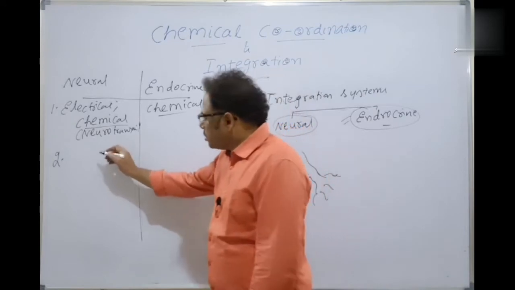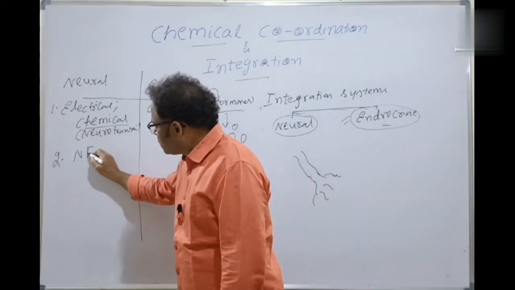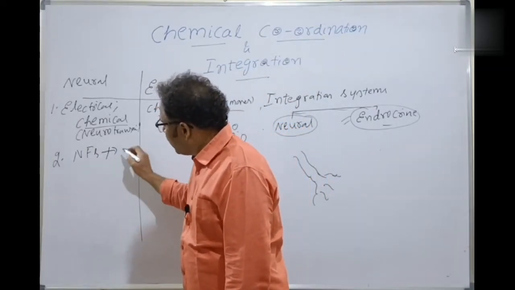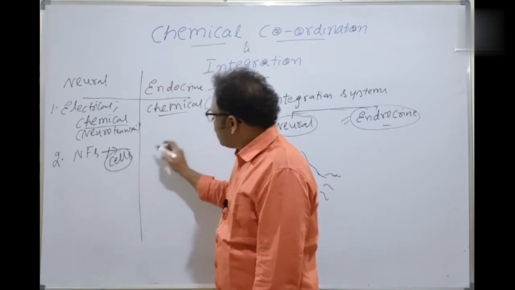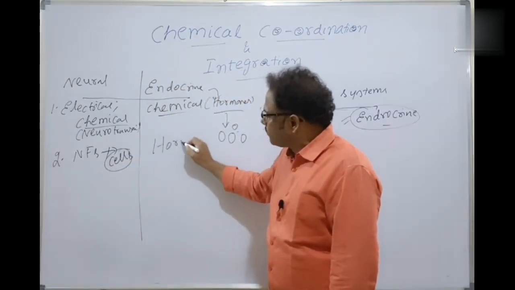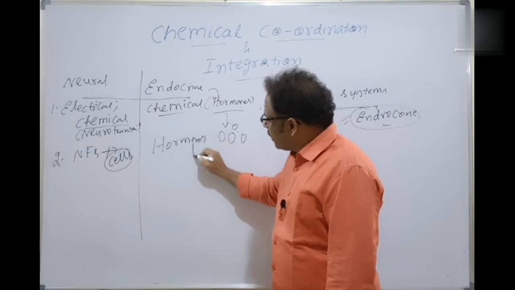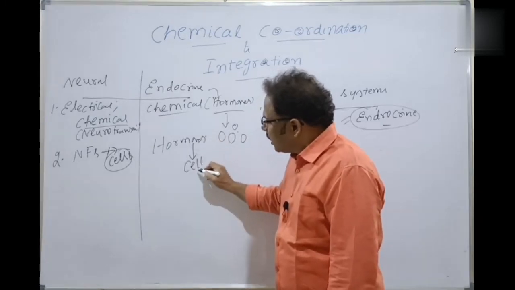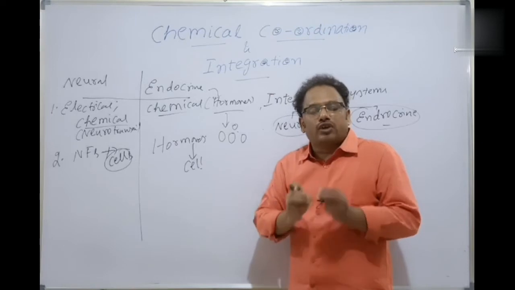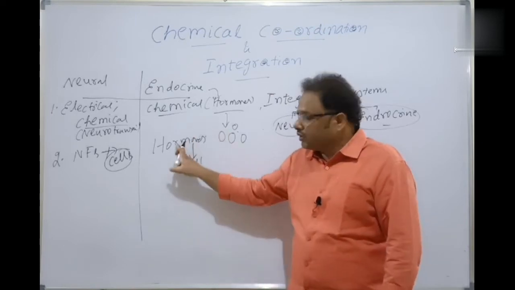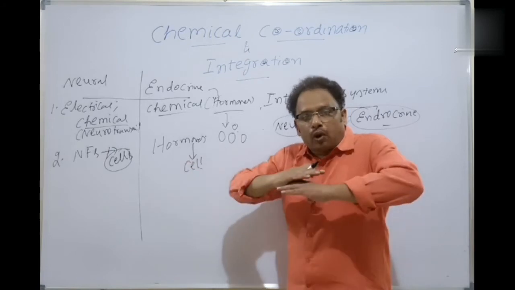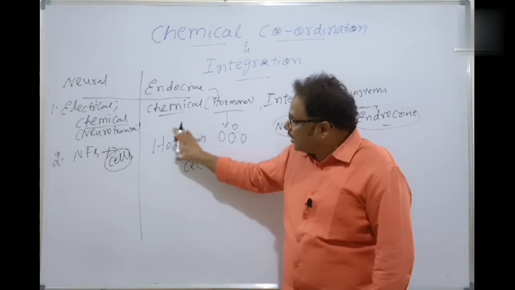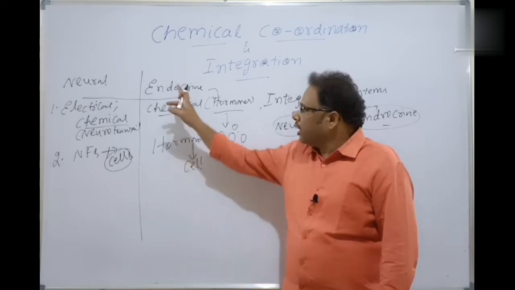The nerve fibers do not go up to the cellular level, whereas hormones go even up to the cellular level. Each and every cell of the human body is connected with one or more hormones. In this way, the total body is integrated by the second integrating system called the endocrine system.